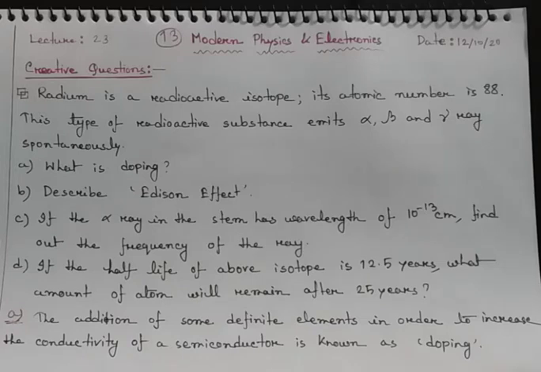Here the half-life is given in the question, that is 12.5 years, and we have to find what amount will remain after 25 years. If 25 years have gone, then what amount of atom will remain? We have to calculate this.